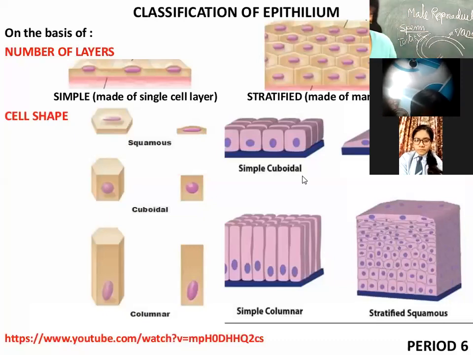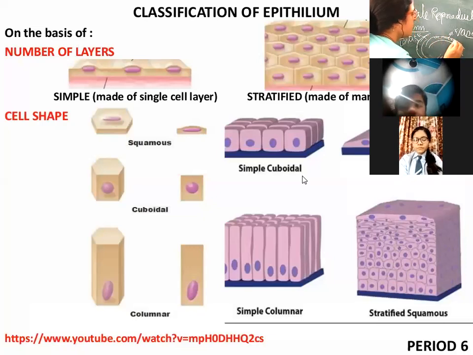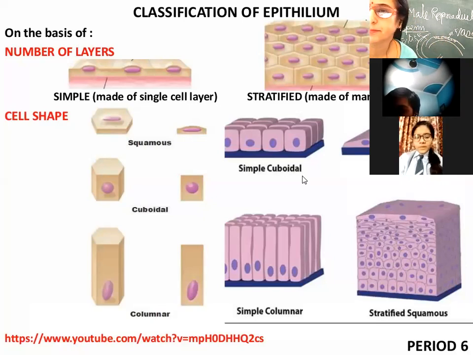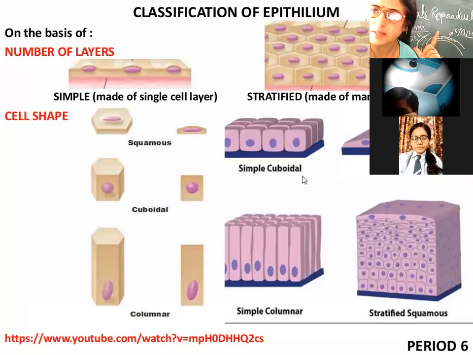This vas deferens contains ciliated columnar epithelia. Is it clear? Yes, ma'am.